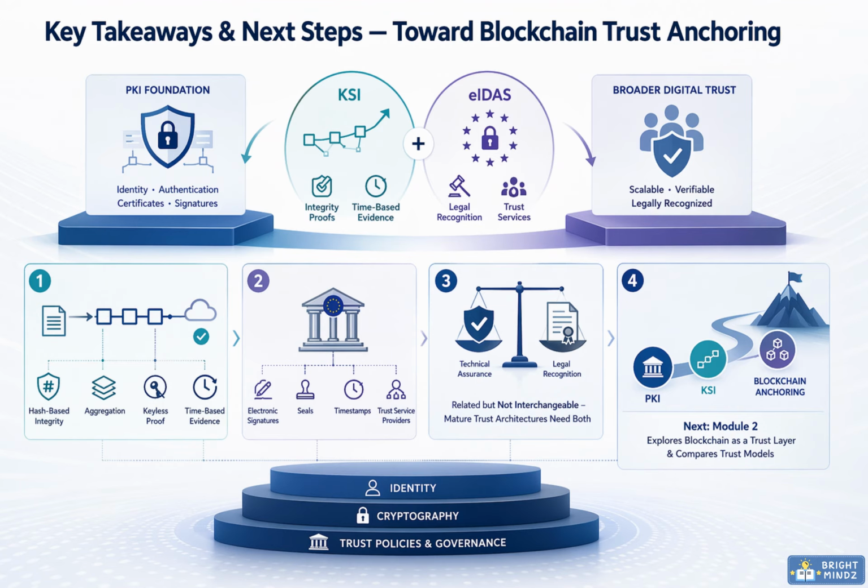To wrap up, PKI gives us identity, authentication, certificates, and signatures. KSI extends trust with hash-based integrity, aggregation, keyless proof, and time-based evidence. eIDAS adds the legal framework for trusted electronic transactions.